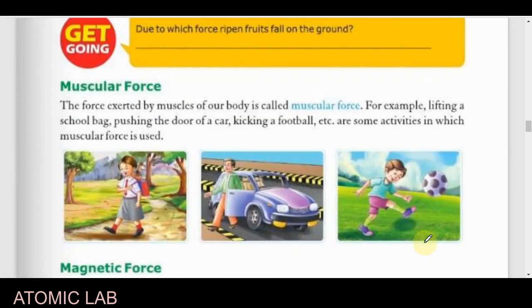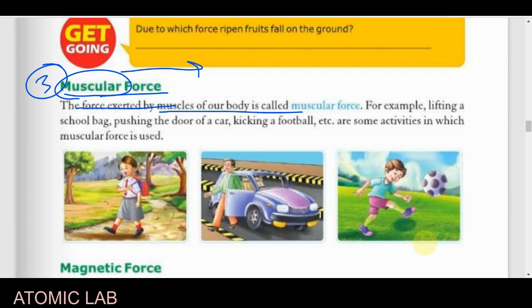Now, the third type of force. The third type of force is the muscular force. You have to remember, muscular force means those forces which are exerted by our muscles, our body. The force which is exerted by our body will be known as the muscular force.